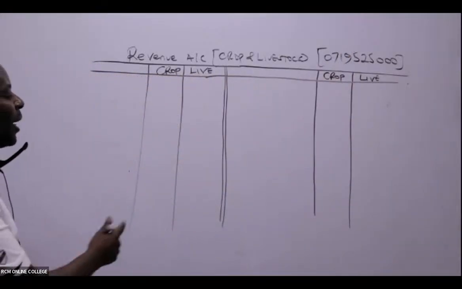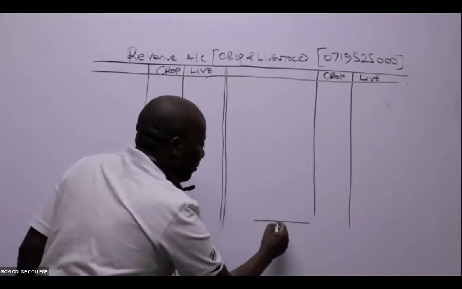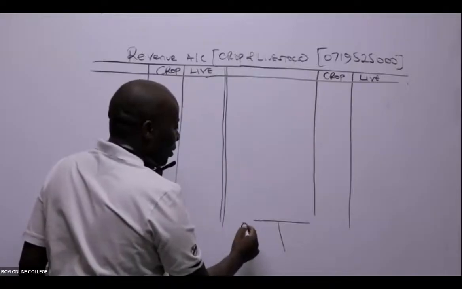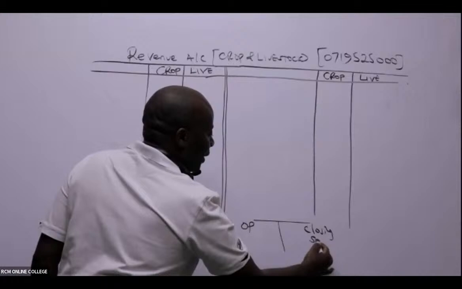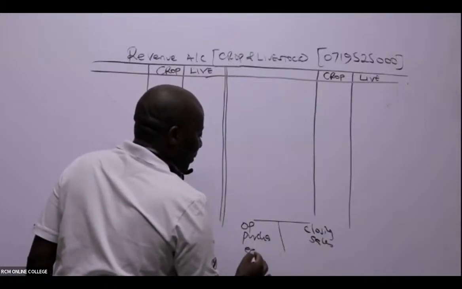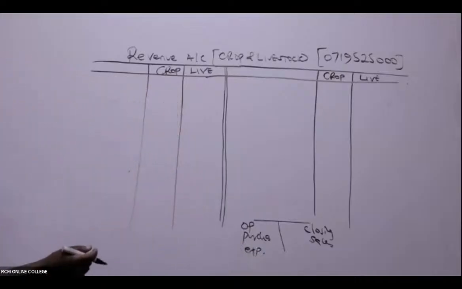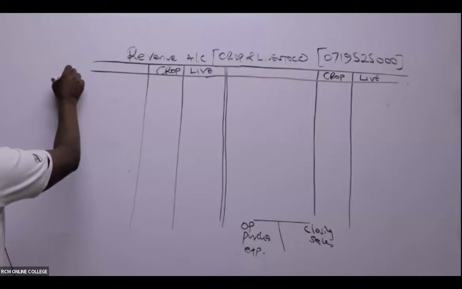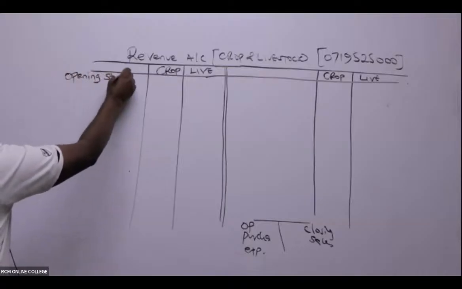So then remember our small T account. For the sake of you remembering it, we have here opening stock, closing stock, sales, purchases, and expenses. I will never forget this since the time I was taught it. So I shall start with the opening stock.